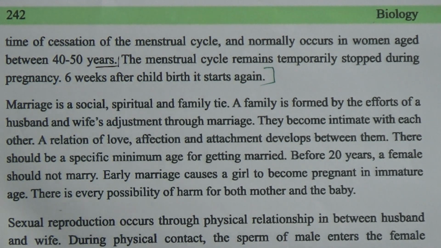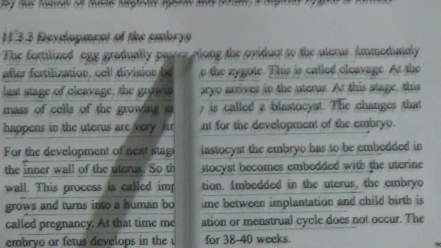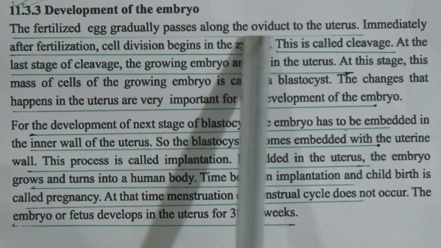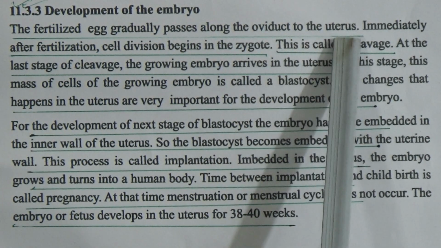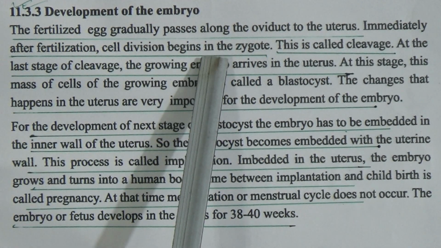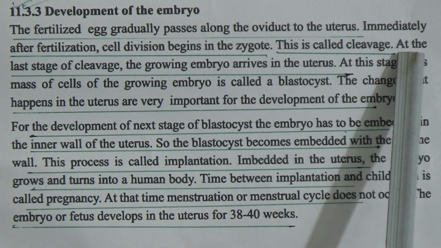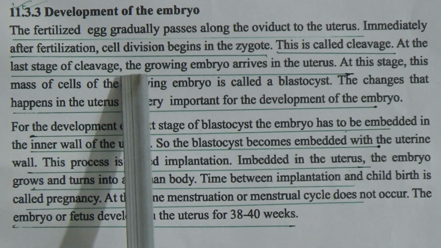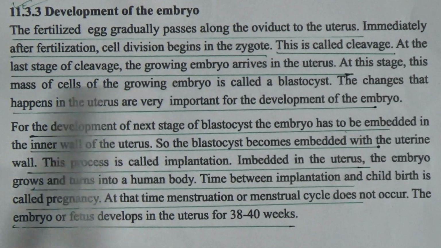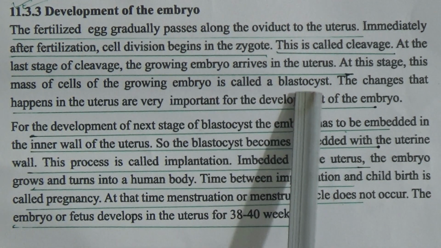Now next come to here, development of the embryo. The fertilized egg gradually passes along the oviduct to the uterus. Immediately after fertilization, cell division begins in the zygote. This is called cleavage. At the last stage of cleavage, the growing embryo arrives in the uterus. At this stage, this mass of cells of the growing embryo is called the blastocyst.